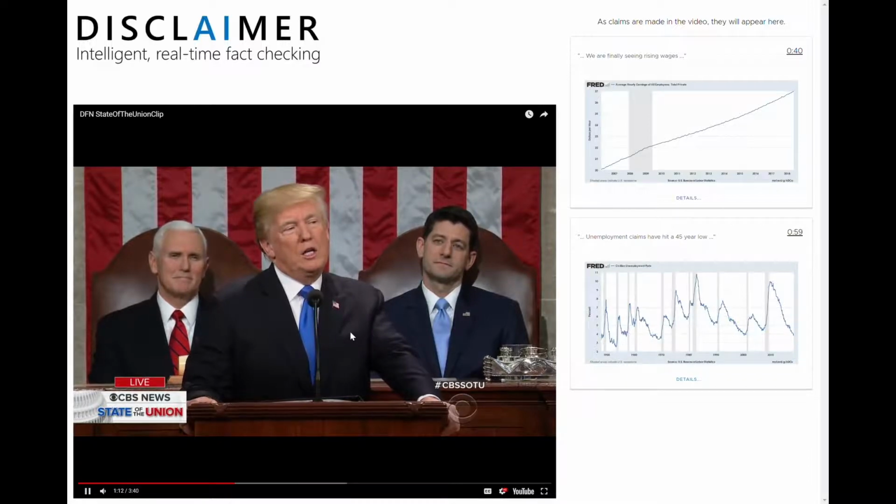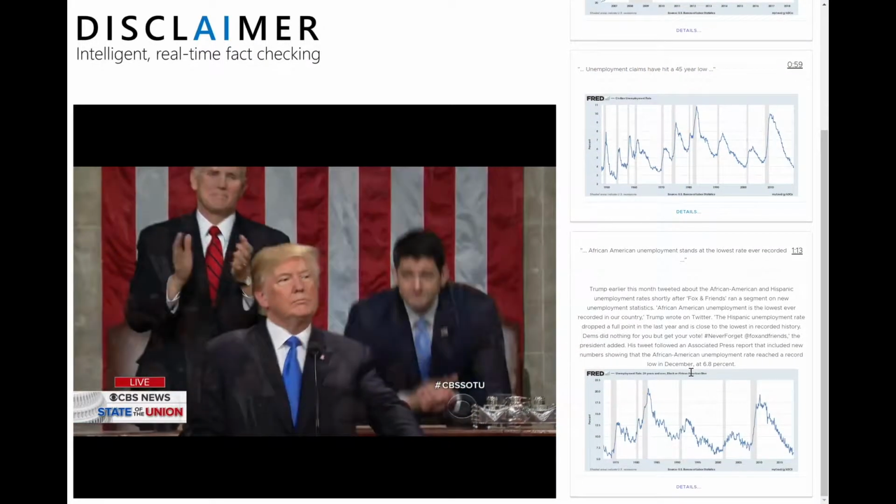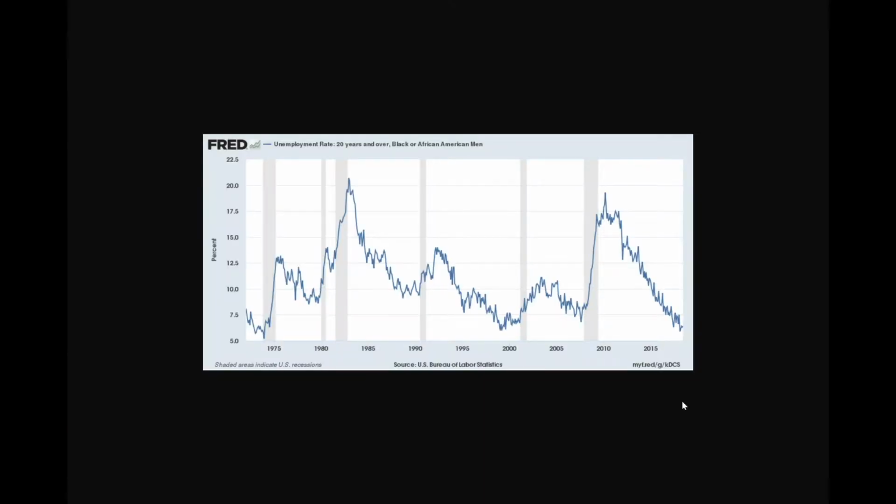So as Trump talks about African American unemployment, in the background we pull up the article and a relevant graph. Graph of African American unemployment over 20 years. Show you statistics of what's actually going on.